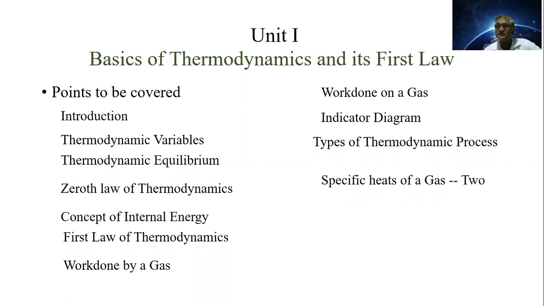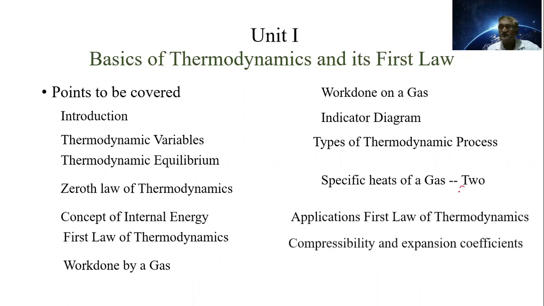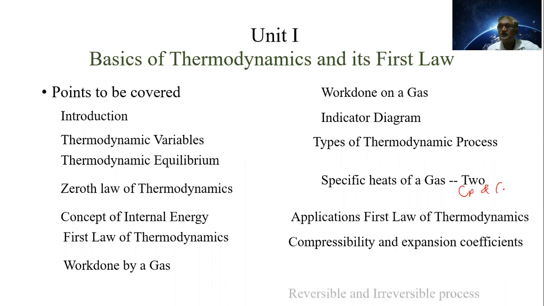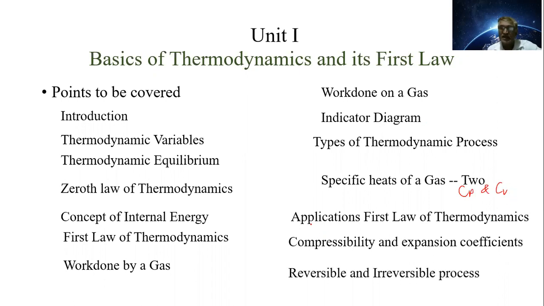There are two specific heats of the gas: specific heat at constant pressure, that is Cp, and specific heat at constant volume, that is Cv.